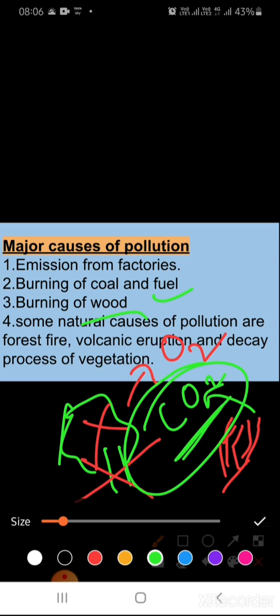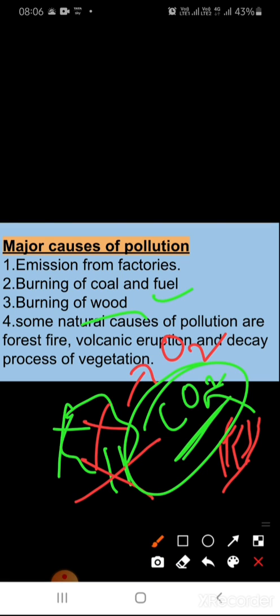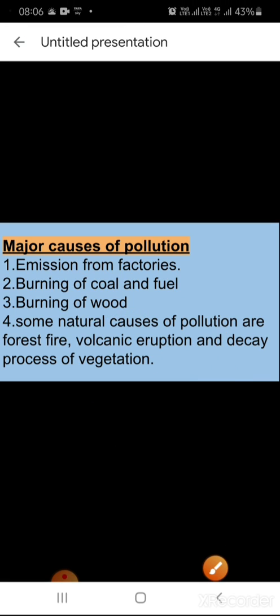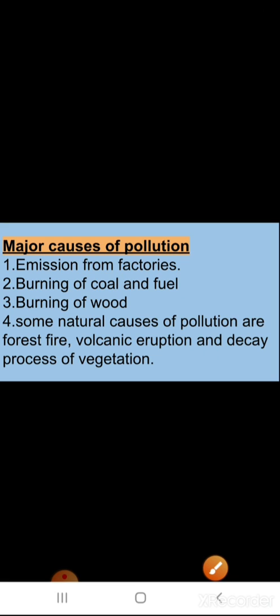Now if we are cutting the plants, who will use it? We are not using carbon dioxide, plants are using carbon dioxide, and we are cutting plants. We are cutting plants, we are burning them, and what are we producing? We are producing poison for us. We are producing carbon dioxide, which is poisonous if it increases in amount. So burning of wood is a major cause of air pollution.